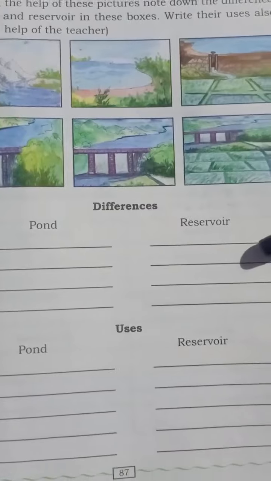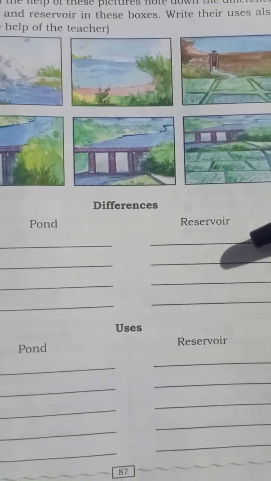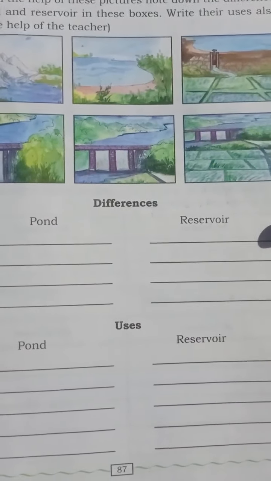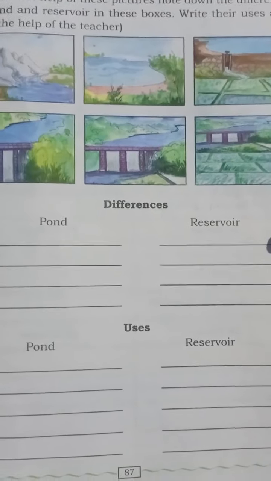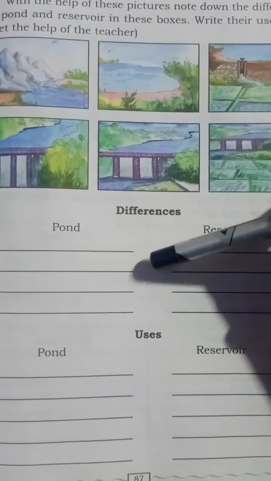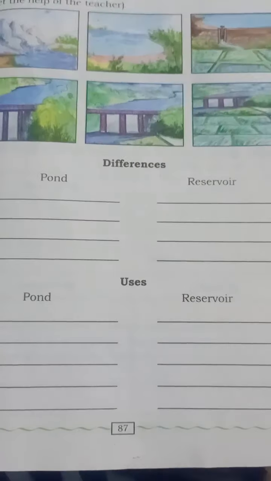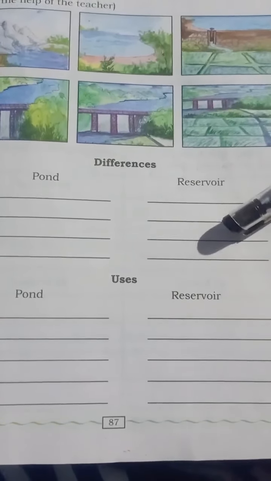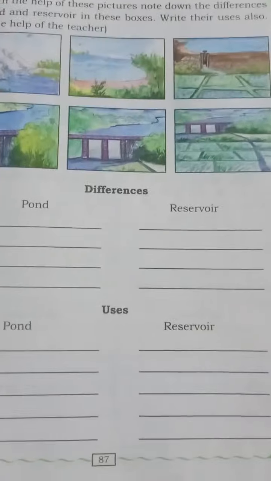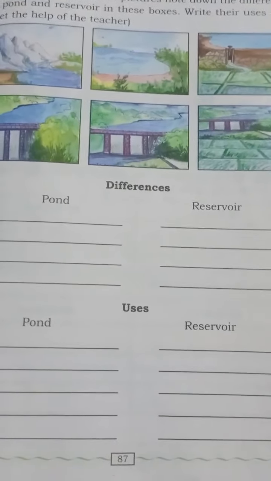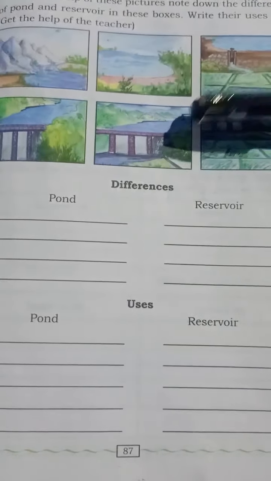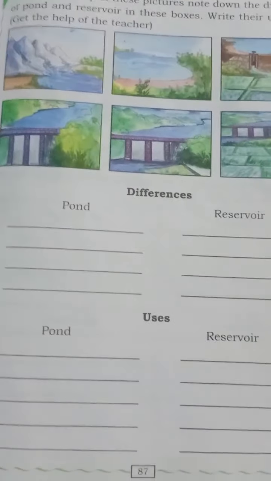The reservoir is also a dam that is constructed by man itself, yes or no. And the pond is the low level portion, but the reservoir is the high level portion. There will be a lot of water stored, yes or no. So there are many differences between the ponds and reservoirs, and also the uses. I will send it to you, children.